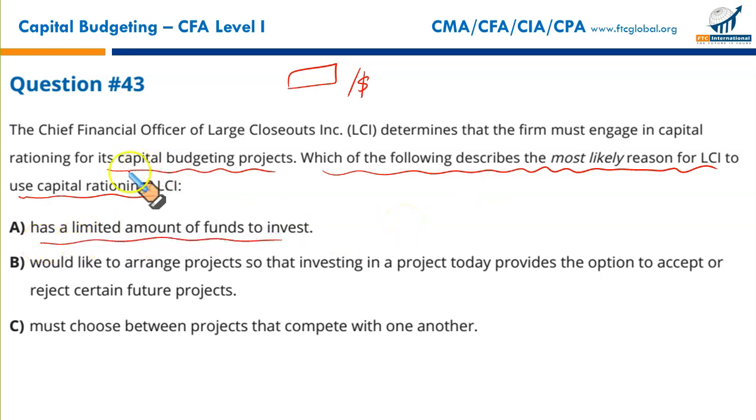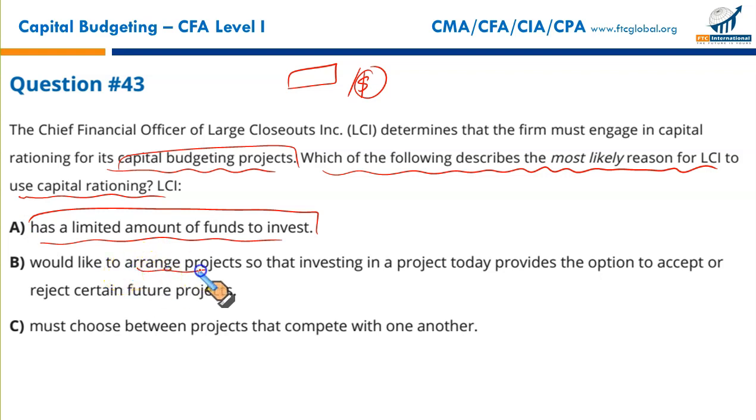Clearly, that's what capital rationing is used for when the funds are limited, and we want to make sure, just like limiting factor analysis in section D of CMA Part 1, when we have a limited resource, that we use it in a way that maximizes the net contribution generated per constraint. Same thing for capital rationing. When the funds are limited, you want to invest in projects in such a way that every dollar spent maximizes your net present value per dollar. That's capital rationing.